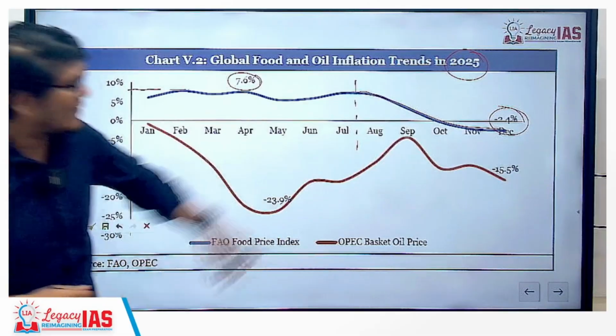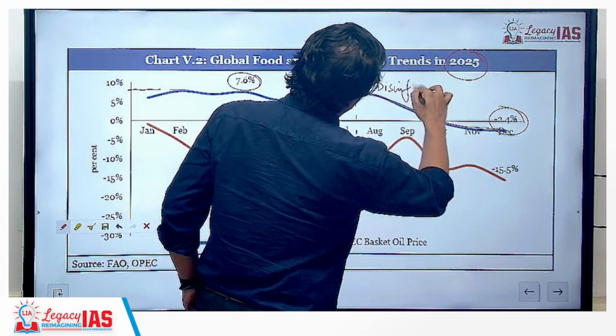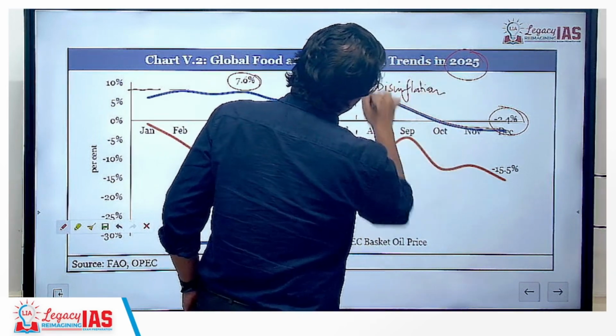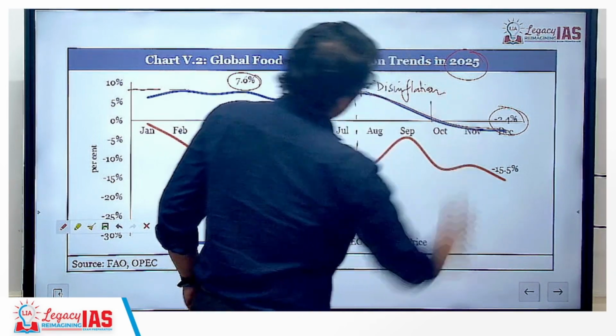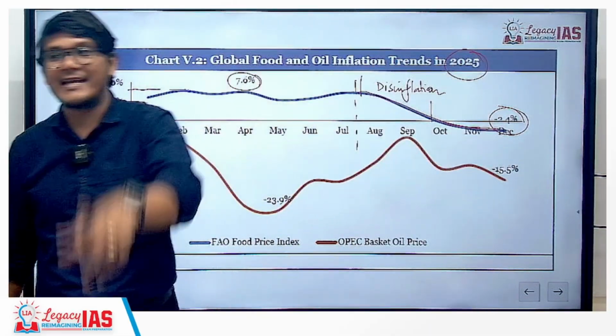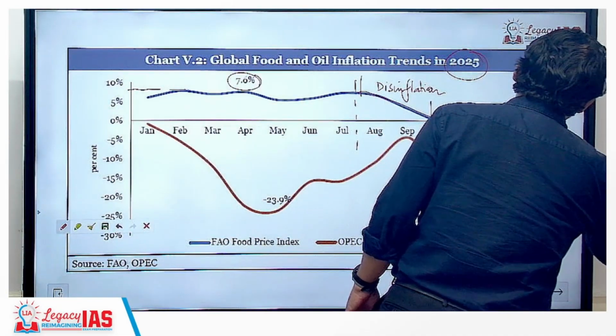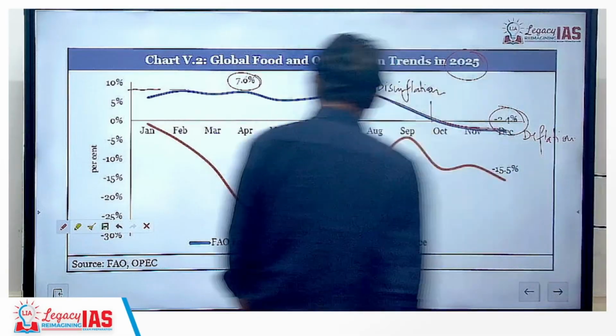See, this is a part of disinflation, as I have explained. This over here is basically disinflation. But right here you can see the inflation percentage is negative, which is nothing but deflation. So we are actually seeing deflation when it comes to food.